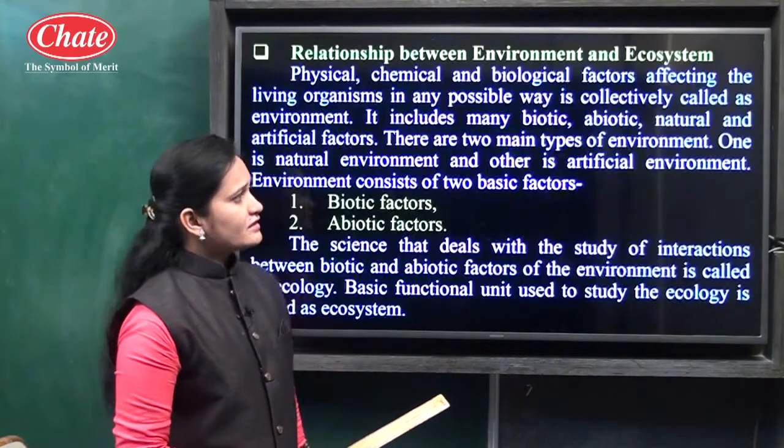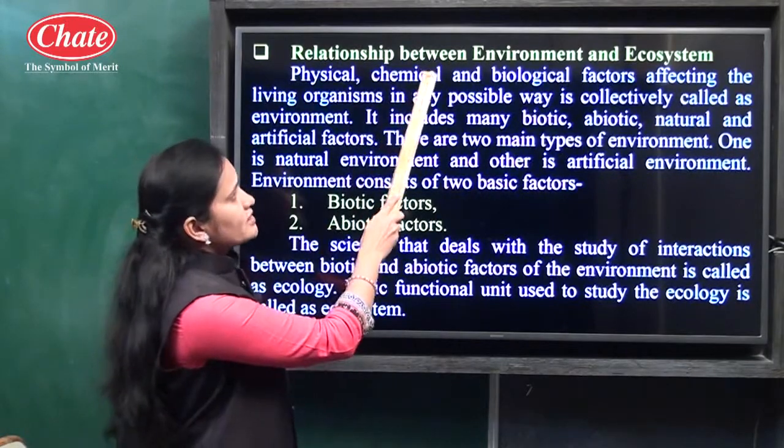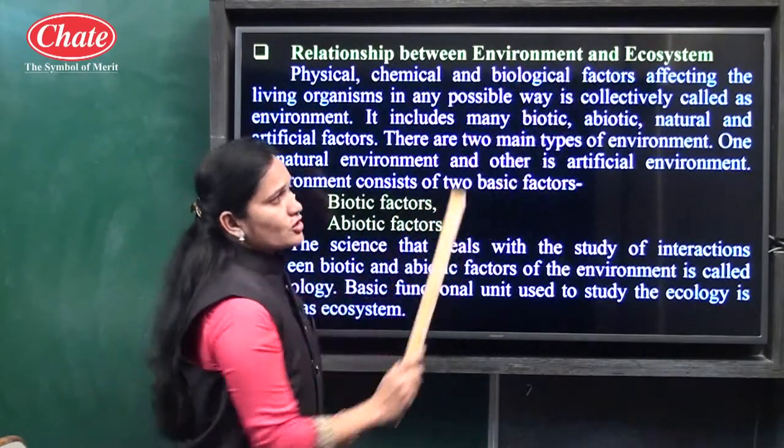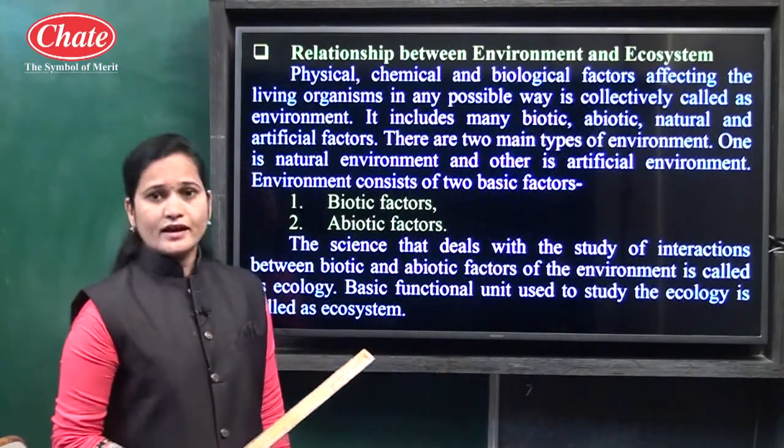Now let us see the next point: relationship between environment and ecosystem. First we will see what is the meaning of environment.